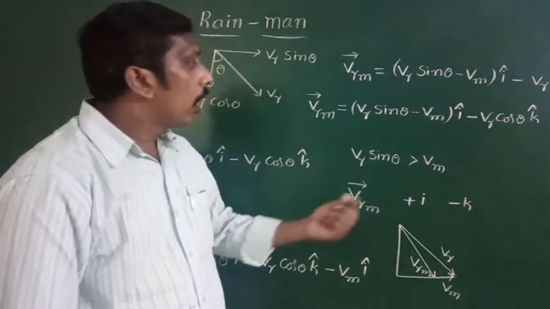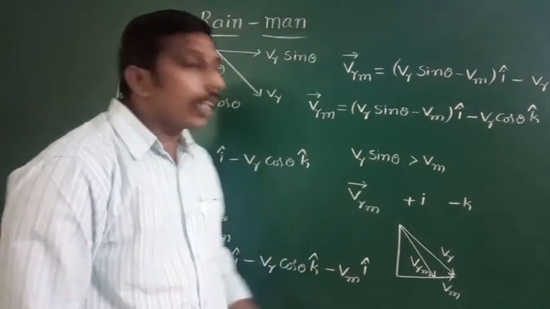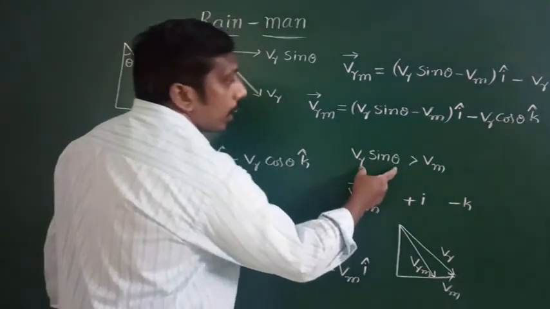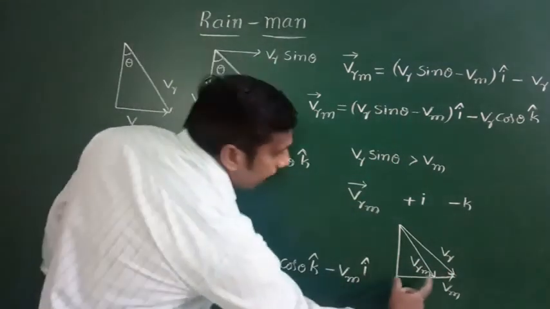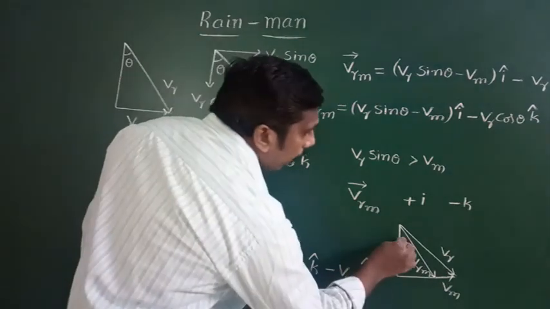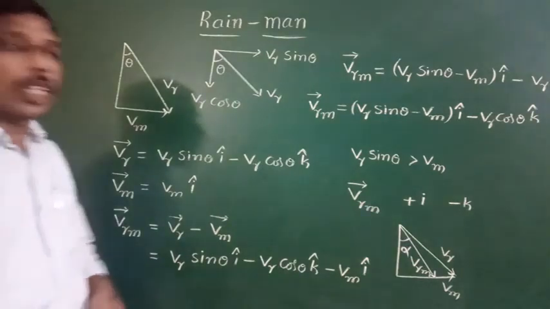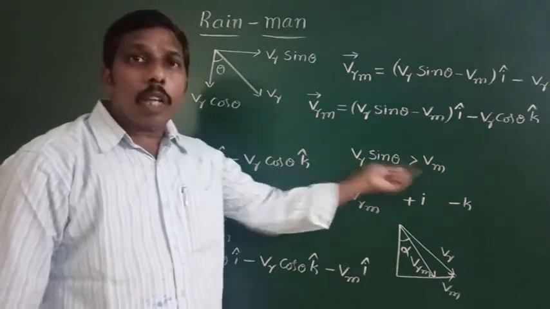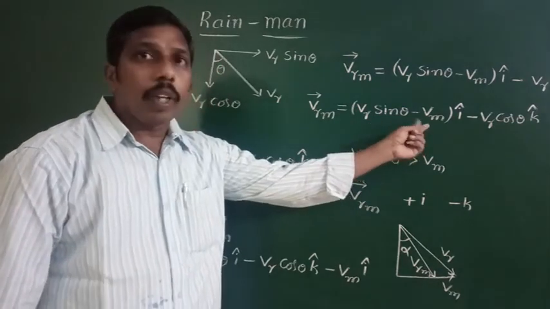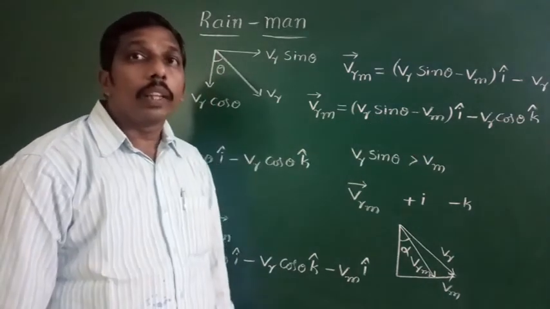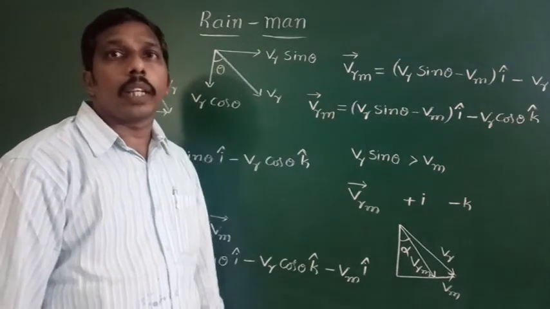In this case, Vr cos theta, the vertical component, does not change, but the horizontal component, Vr sin theta minus Vm, decreases. That's why the resultant makes a certain angle alpha with the vertical. This is one case. Suppose Vr sin theta is equal to Vm. What happened? This term becomes 0. Then rain appears to the man to be falling vertically downward.